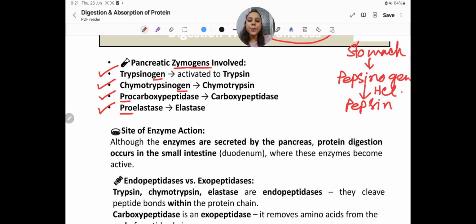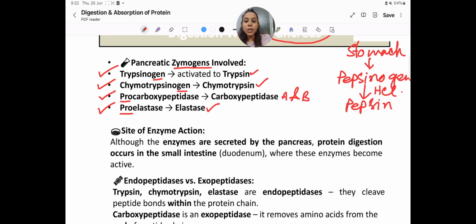Trypsinogen to trypsin is the active form. Chymotrypsinogen to chymotrypsin is the activated form, and procarboxypeptidase to carboxypeptidase A and B, these two get activated. Proelastase to elastase is the activated form. But these enzymes remain in an inactivated state within the pancreas. Otherwise, what happens? Otherwise, it will digest the pancreas also.